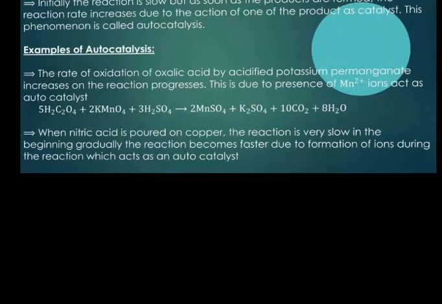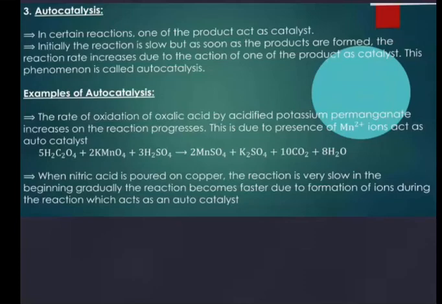Example: the rate of oxidation of oxalic acid by acidified potassium permanganate increases as the reaction progresses. You can see from here, oxalic acid with acidified KMnO4 plus H2SO4, where Mn2+ ions act as autocatalyst. When MnSO4 is formed, this acts as a self catalyst in the reaction.